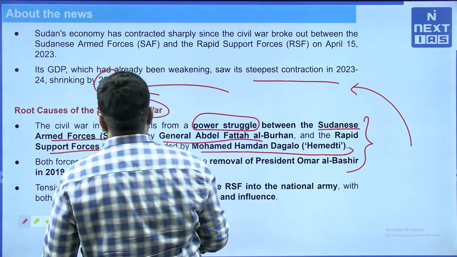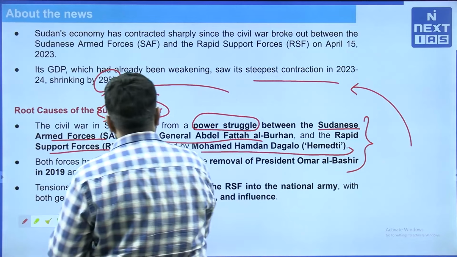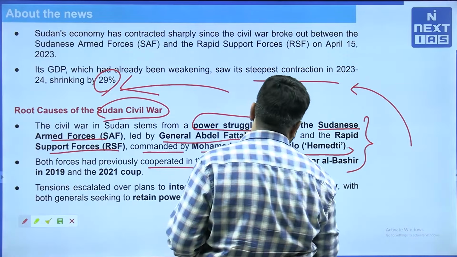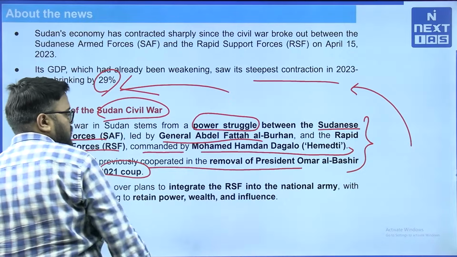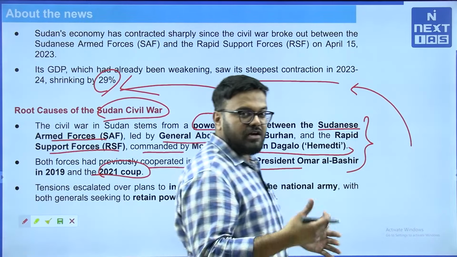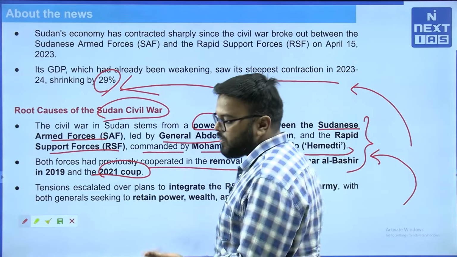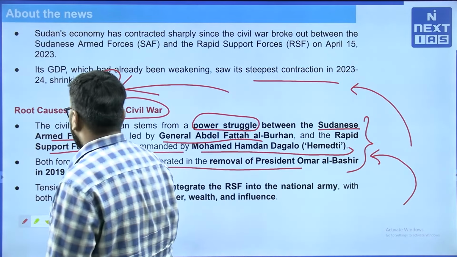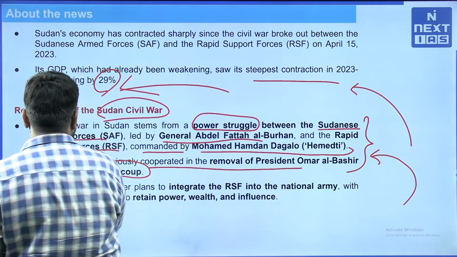RSF and SAF are fighting over territory essentially. Both forces had previously cooperated in the removal of President Omar al-Bashir in 2019 and in the 2021 coup also. Earlier they collaborated to overthrow the government through a military coup, but they are now fighting between themselves for territory and power.